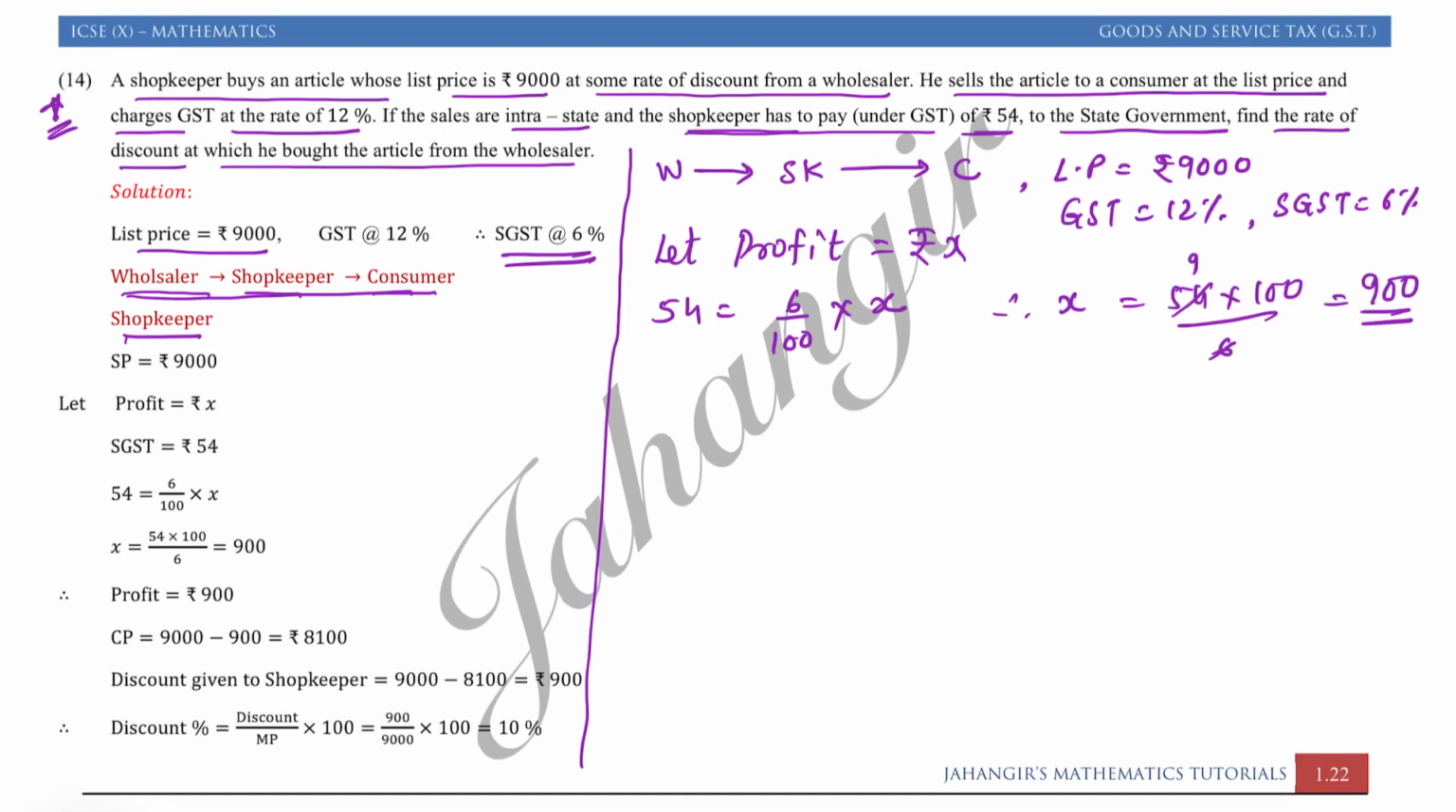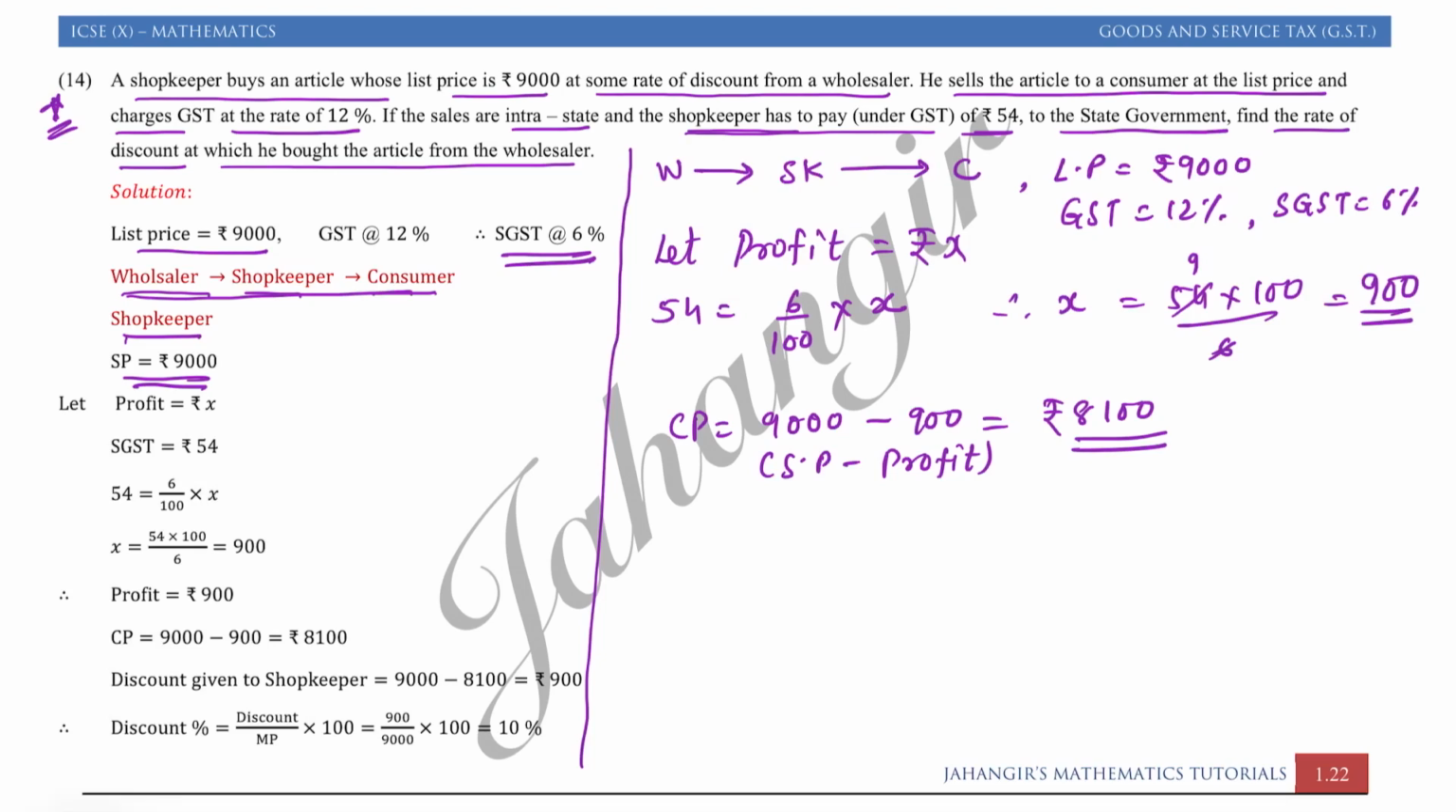So 900 rupees is its profit. Therefore, profit of the article for this shopkeeper is rupees 900, but the shopkeeper sells it at rupees 9000 to the customer. तो शॉपकीपर का बाइंग प्राइस क्या हो गया? 9000 में you can subtract 900, because 900 he made profit. तो that is SP minus profit. तो बाइंग प्राइस is 8100. So the shopkeeper had bought that article for rupees 8100.